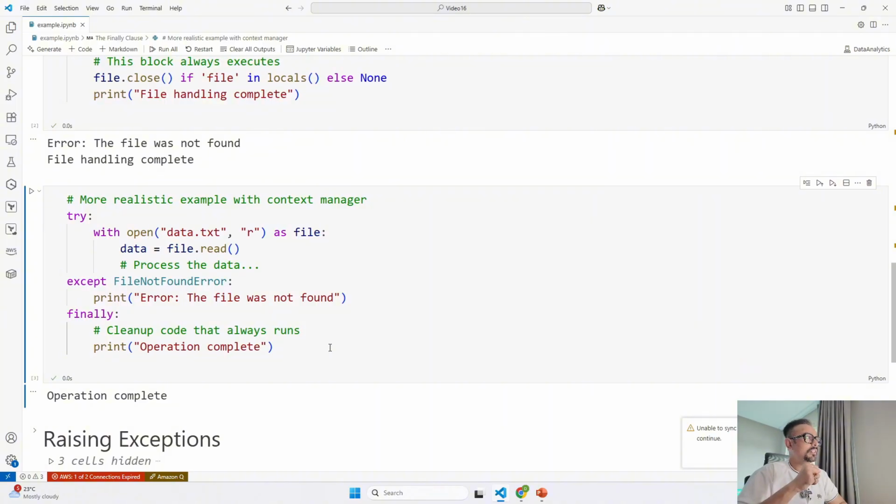this time I have not changed the file name because the file already existed. So you didn't get any exception or error message, but still the finally block has run and printed operation complete. This shows that you can use finally for other types of cleanup too, like closing connections, releasing resources, or logging that an operation has finished, even if no manual file closing is needed. In our examples, we saw how finally can be used to close the file and to perform other default operations.